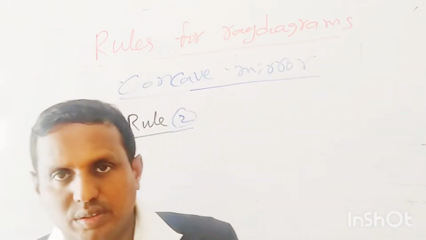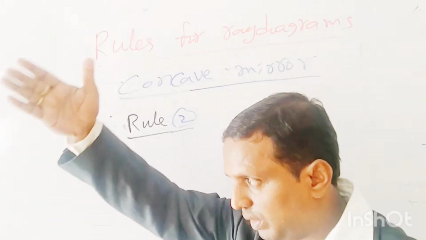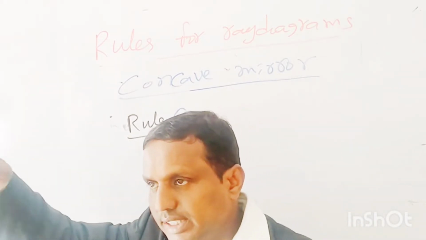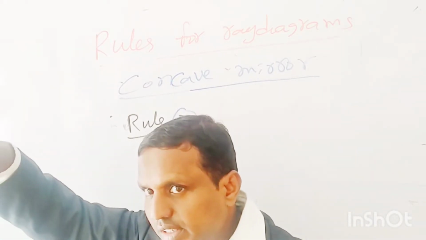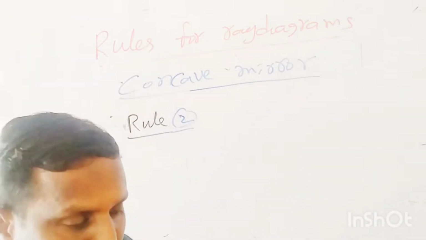Rule 1 is over. What is rule 1? Suppose this is a concave mirror. When the light ray is traveling parallel to the principal axis, after reflection it passes through the focus. Clear? Concave mirror. So, rule 2.